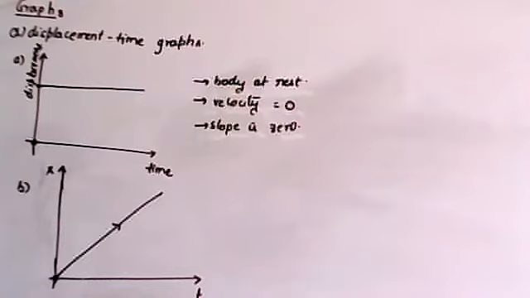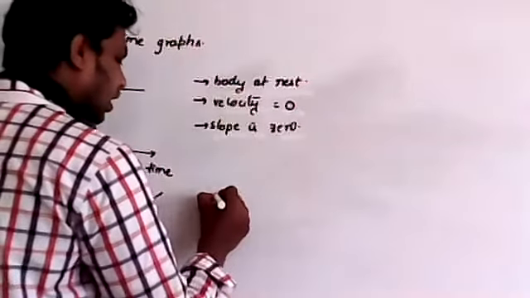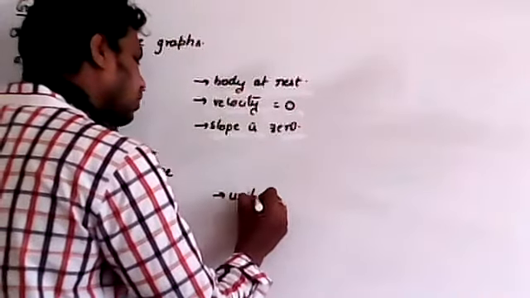Now remember, a straight line graph always gives uniform velocity. For example, if you draw the graph like this, the straight line gives uniform velocity. So this is the graph for uniform velocity.